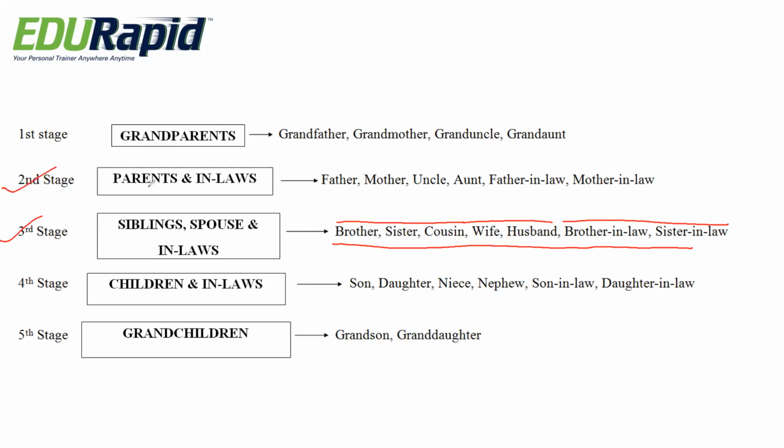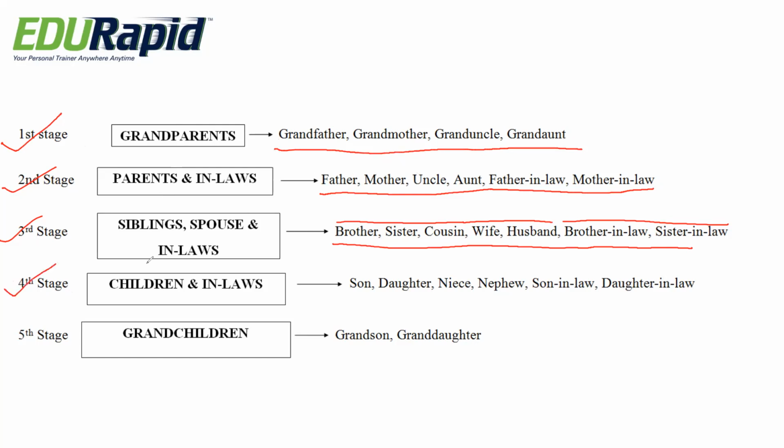And coming to the second stage, that is our parents and in-laws. That is father, mother, uncle, aunt, father-in-law, and mother-in-law. So this is the second stage. And coming to the first stage, that is grandparents. That means grandfather, grandmother, granduncle, and grand aunt.